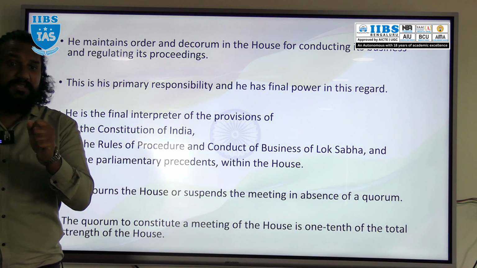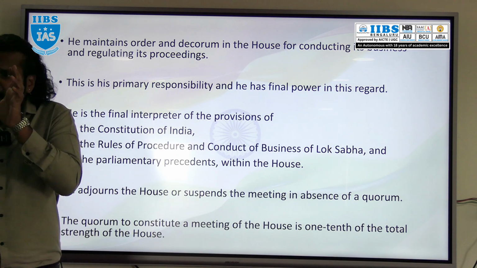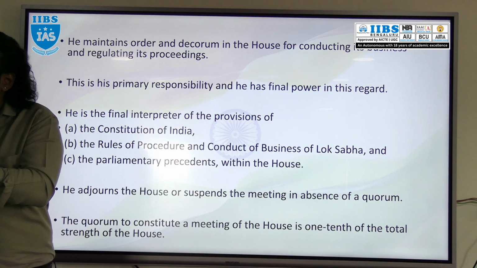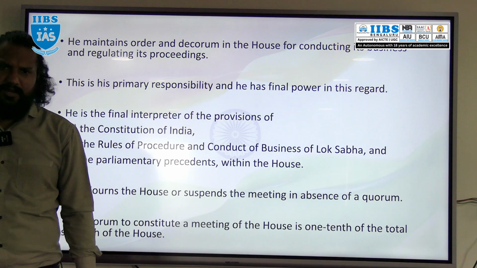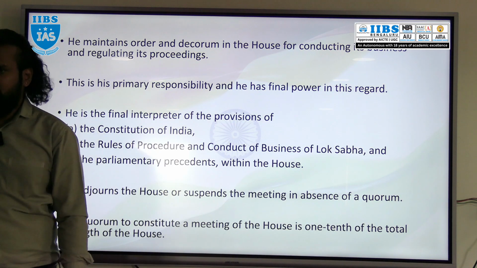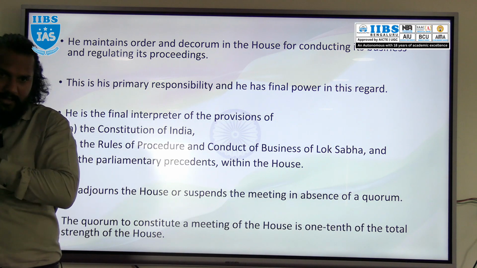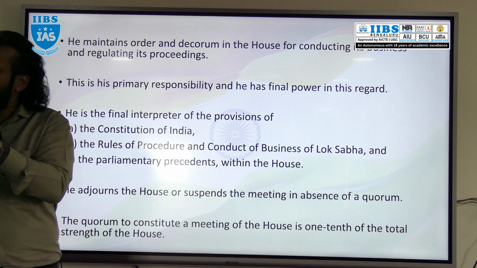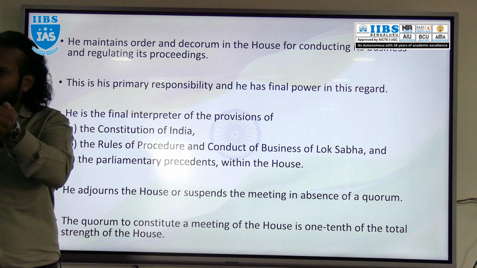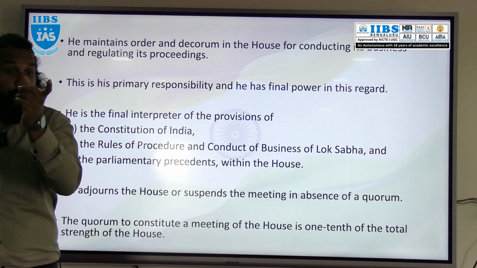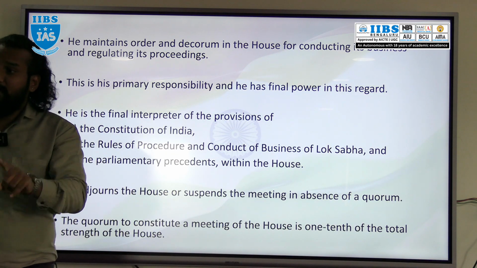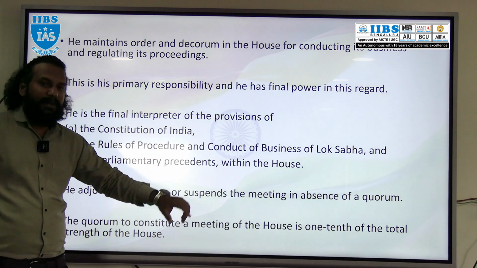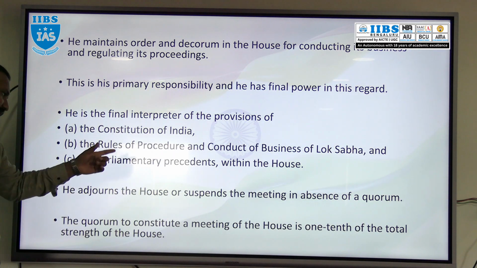What is quorum? Quorum is the minimum attendance needed to start the session of either Lok Sabha or Rajya Sabha. Quorum is 1/10 of the members, in both Lok Sabha and Rajya Sabha. If quorum is not there, it is the Speaker of Lok Sabha who will suspend the meeting. He has that power.